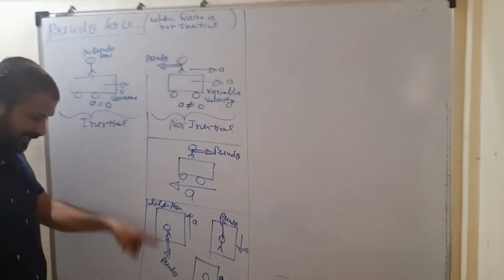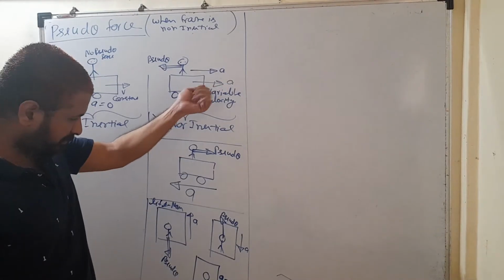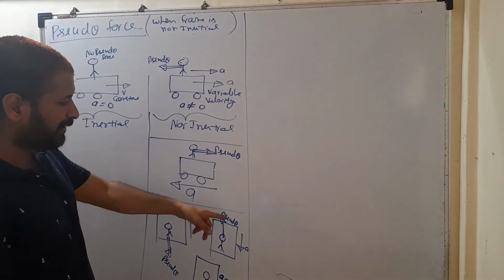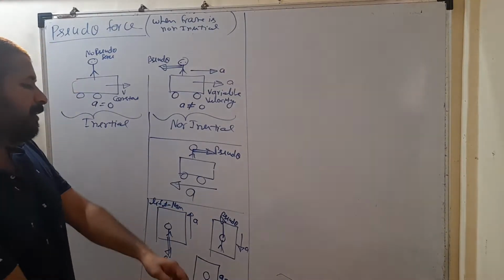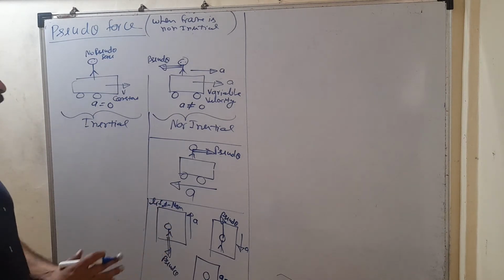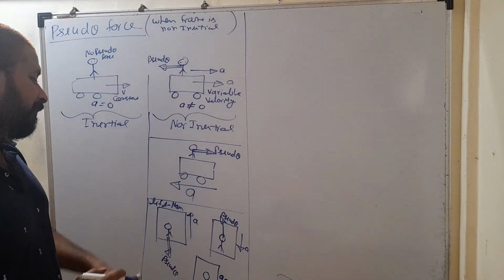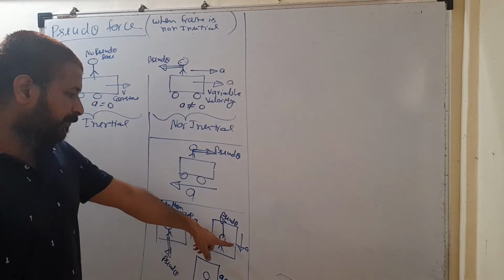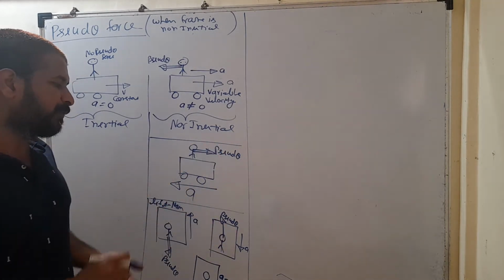In the first case, lift is accelerated upward. That man is getting pseudo force in downward direction. In the second case, lift is accelerated downward, so that man is getting pseudo force in upward direction. So direction of pseudo force is always opposite to the direction of acceleration of the frame. Frame accelerated upward, man is getting pseudo force in downward direction. Frame accelerated downward, man is getting pseudo force in upward direction.